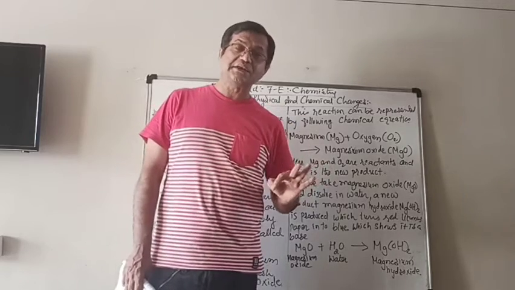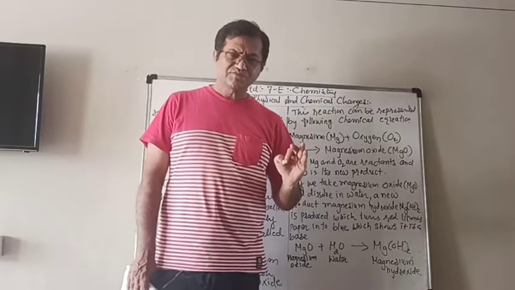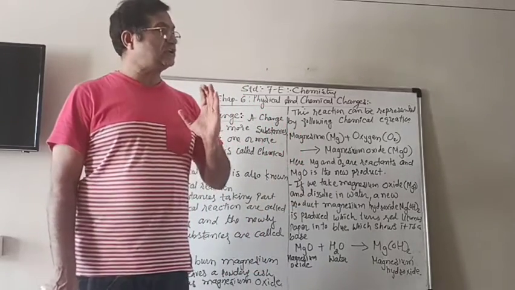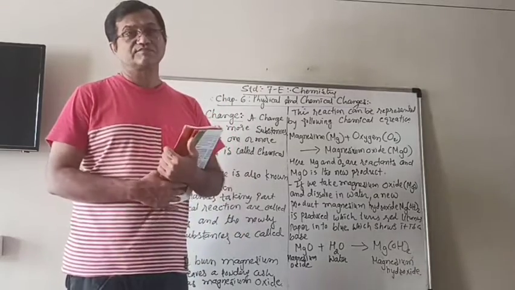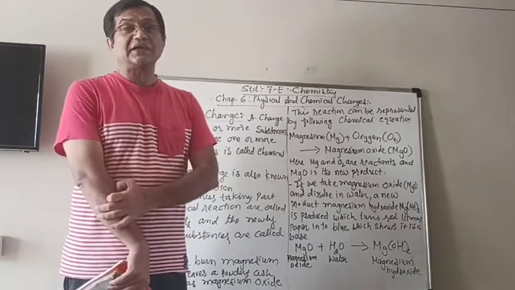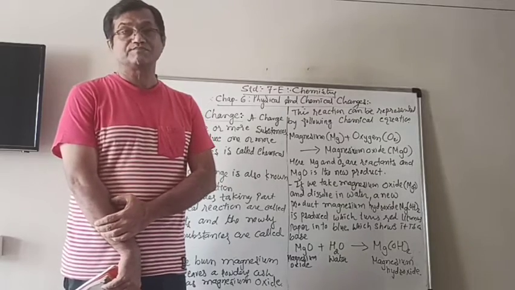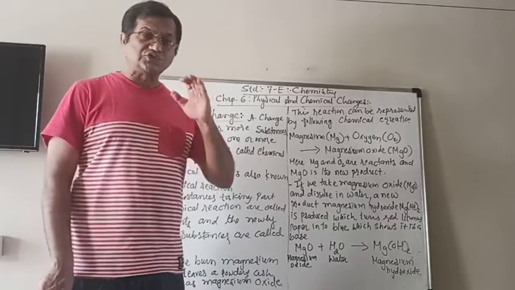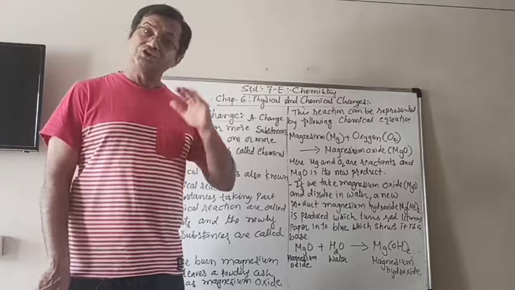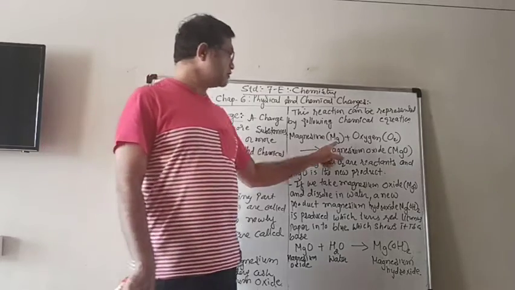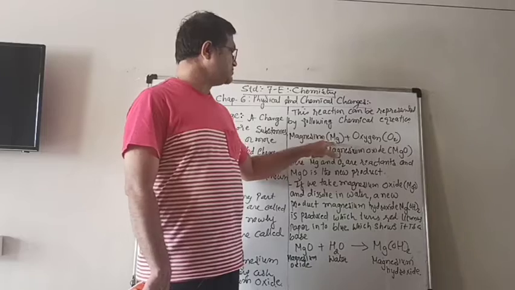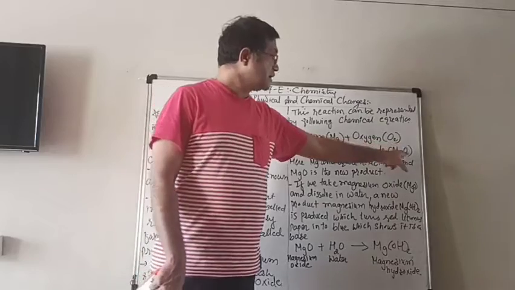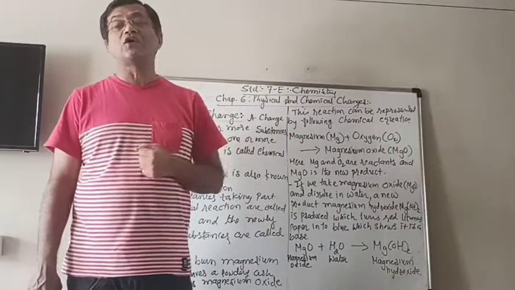Actually, if you see, this is not a balanced equation. And about it you will learn in the higher standards, that a chemical equation should always be balanced, but for now it is not easy to understand. So we don't try to balance the equation, because look here, Mg is one and Mg is also one, but here oxygen has two atoms and here only one O. Then where has the other oxygen gone?